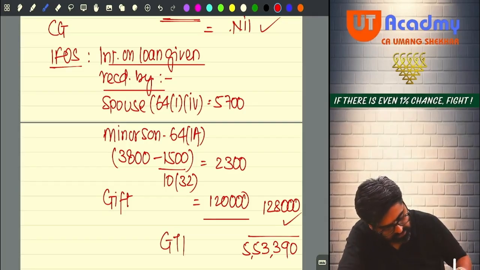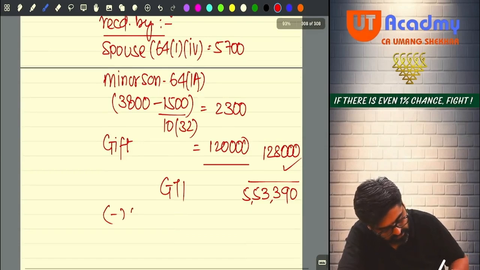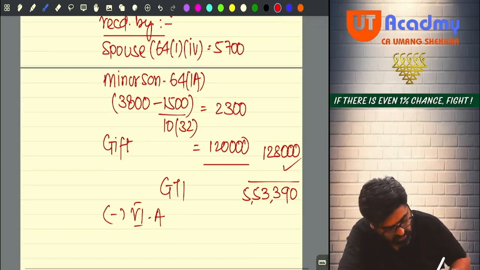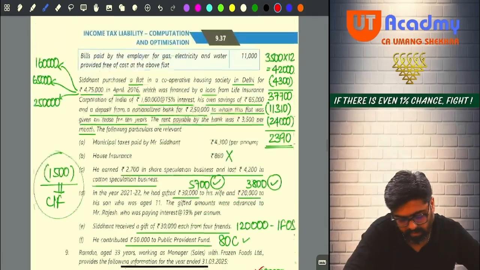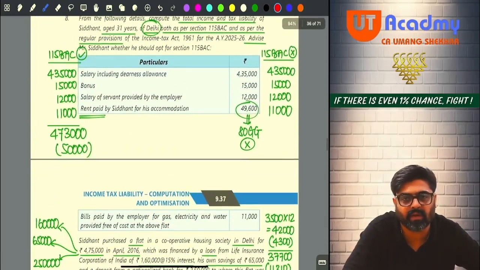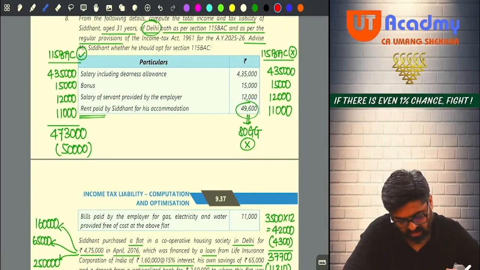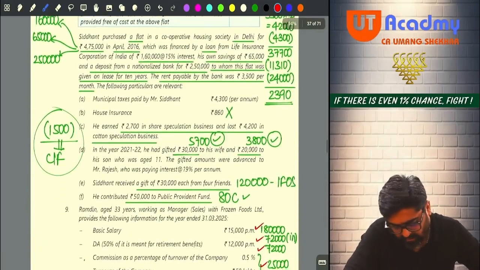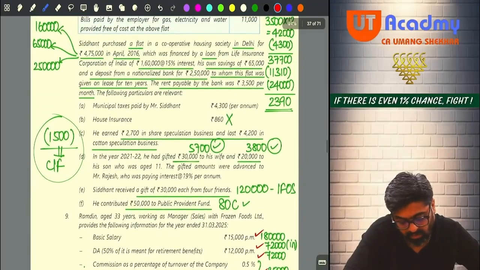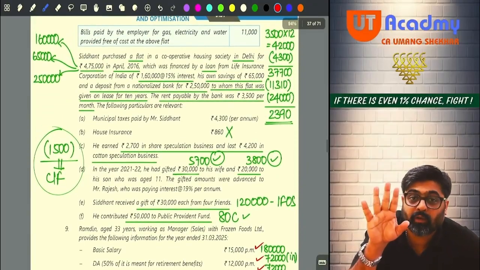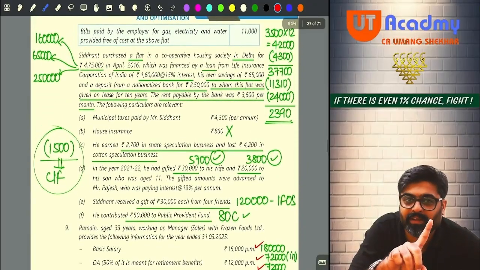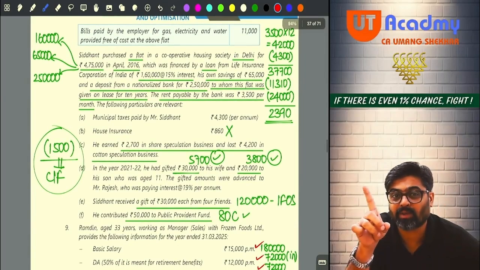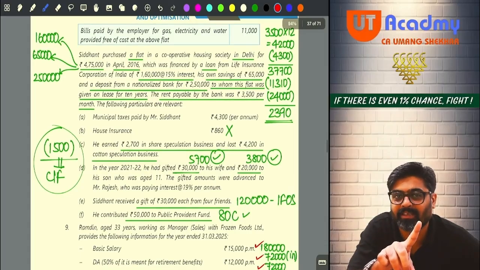So don't you think from GTI I will get Chapter 6A deductions? How many deductions do I have? 80GG I had, but I cannot claim because in Delhi I have my own property. Any other deduction did you identify? Yes sir, yes. Housing loan repayment, have you done? Housing loan repayment is not given in the question. And you have calculated the interest on housing loan for the full 1,60,000.